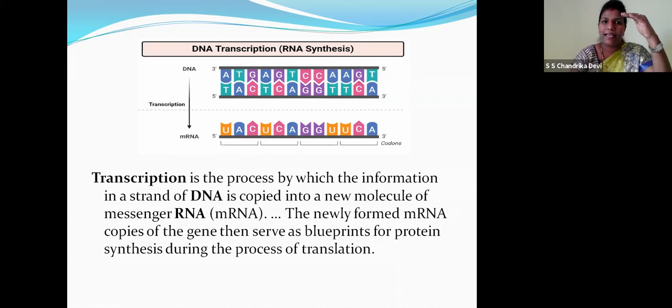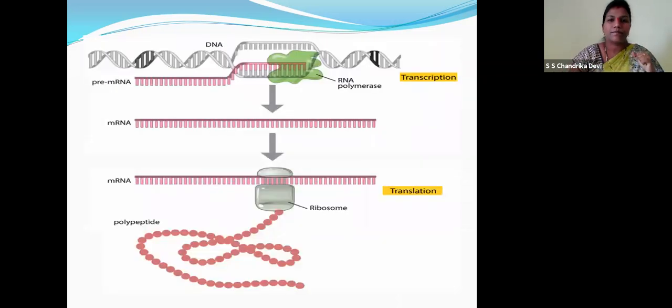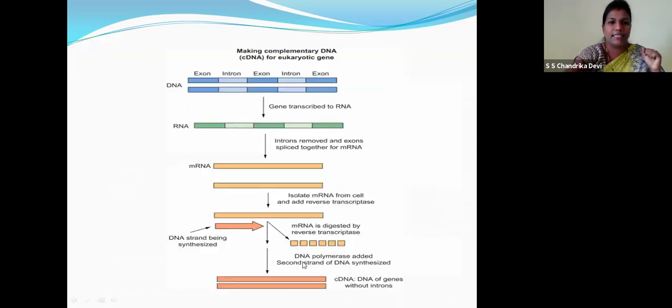Children, DNA, transcription, RNA, translation, protein synthesis. I repeat, DNA will transcribe. It will form the mRNA, messenger RNA. This messenger RNA is a blueprint for protein synthesis. Now it will undergo the translation. Now more number of proteins are formed. So the same, children: DNA, transcription, mRNA, then a polypeptide chain is formed, translation.